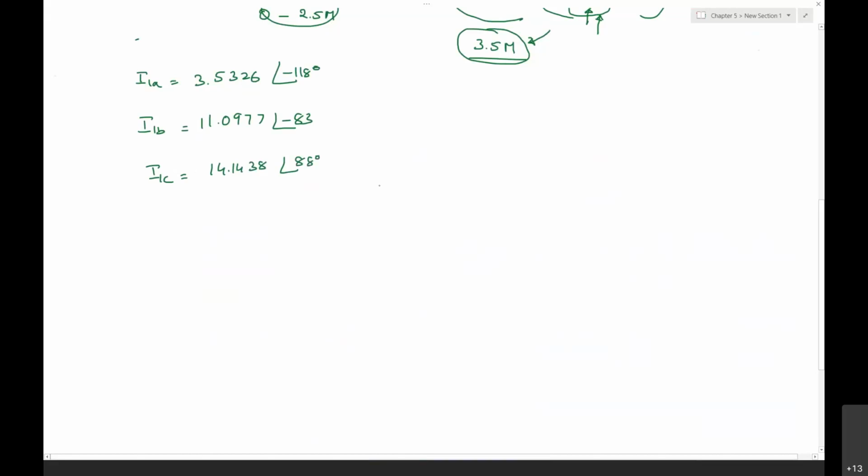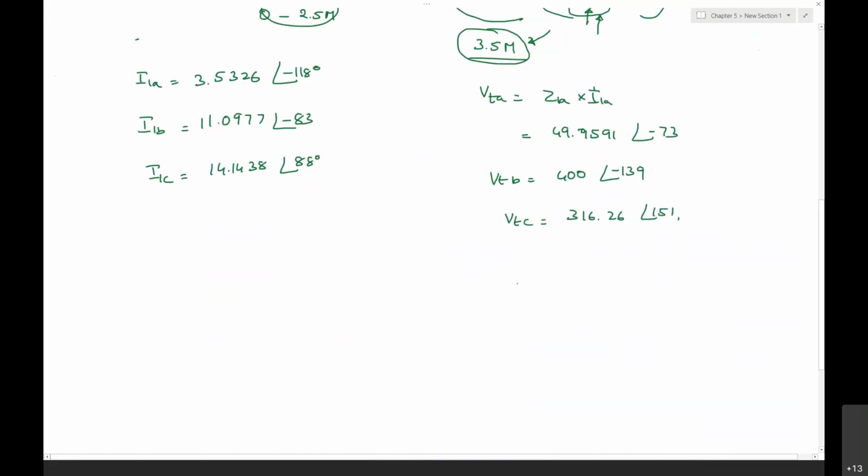These are all the currents. The terminal voltages: VTA is equal to ZLA into ILA, which gives around 49.9591 at minus 73. The VTB voltage is around 400 volts at minus 139. The VTC is 316.264 at an angle of 151.